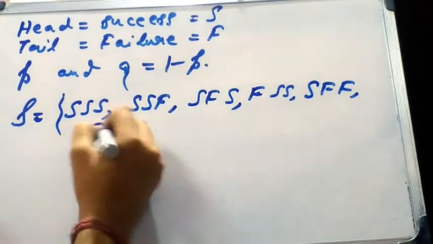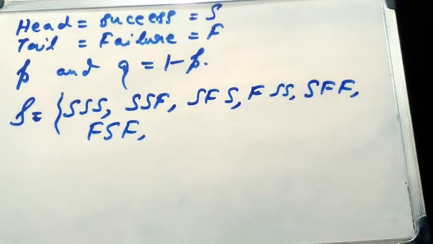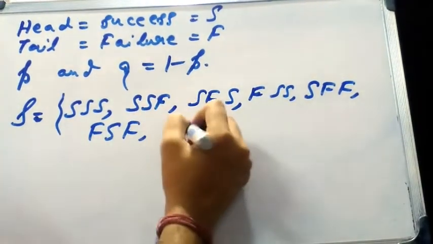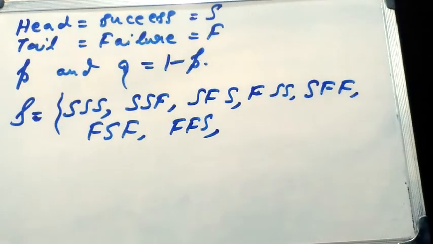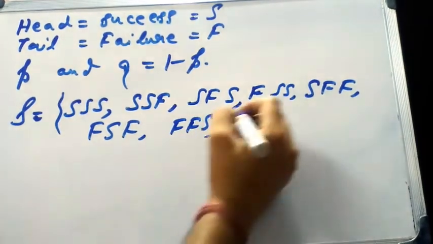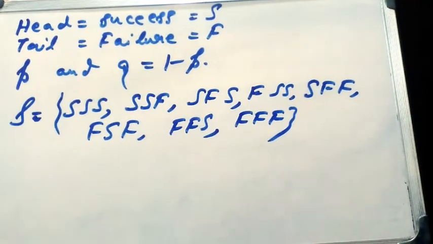FSF, FFS, and finally FFF, that means 3 failures. Hence the number of successes can take the values 0, 1, 2 and 3, because there are a total of 3 trials.